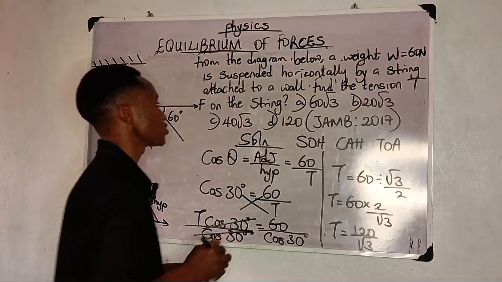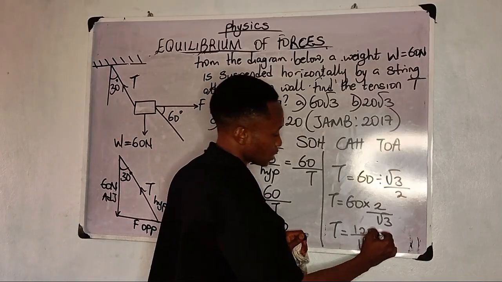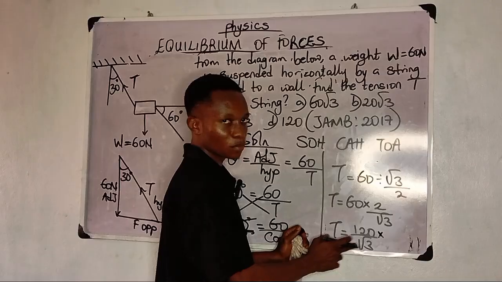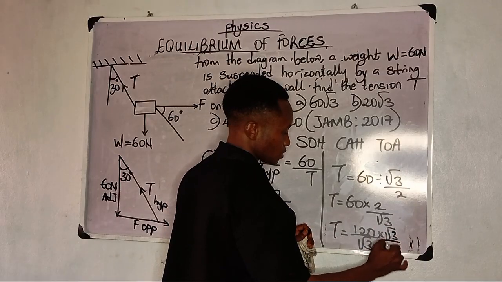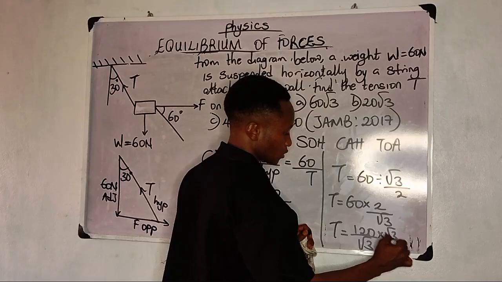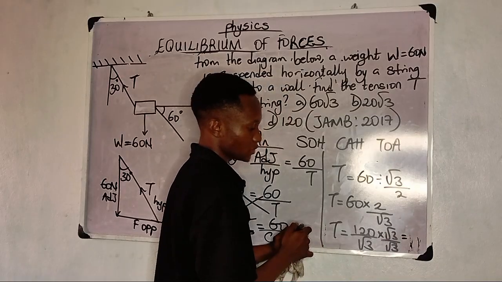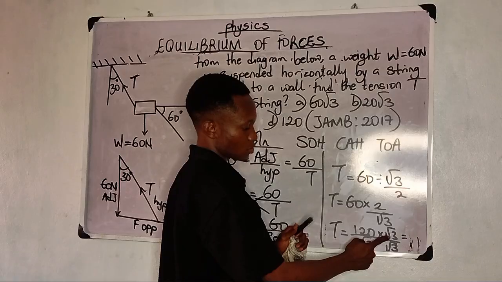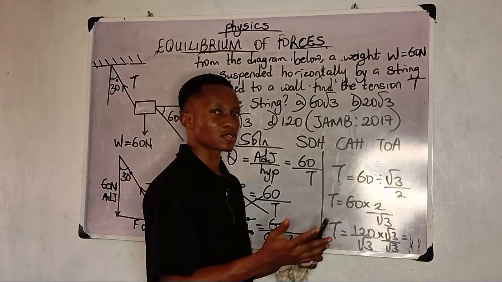Now 120 over root 3, it's not the best thing to write. What is the next thing to do? You rationalize. It's not good for denominators to carry a root. So we rationalize, multiplying the numerator and denominator by root 3. Finally, we are going to be having 120 times root 3, then root 3 times root 3 should be giving us root 9.